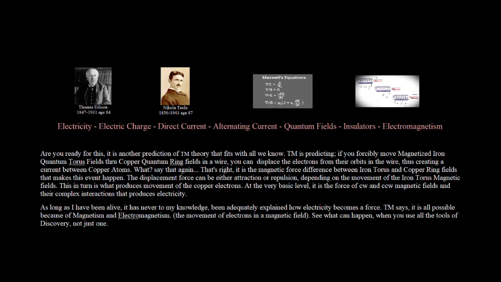At the very basic level, it is the force of CW and CCW magnetic fields and their complex interactions that produces electricity. As long as I have been alive, it has never, to my knowledge, been adequately explained how electricity becomes a force. TM says it is all possible because of magnetism and electromagnetism. The movement of electrons in a magnetic field. See what can happen when you use all the tools of discovery, not just one. Quantum fields of copper and magnetic iron.